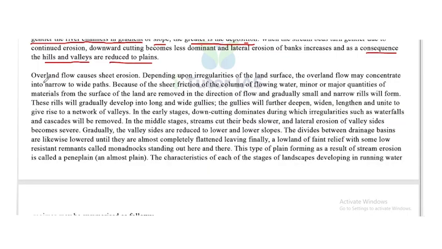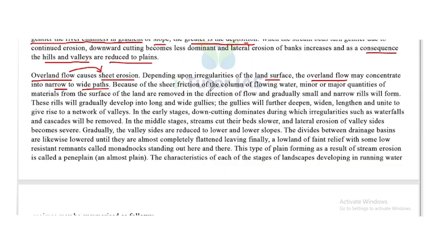Now, overland flow causes sheet erosion. Depending upon irregularities of the land surface, the overland flow may concentrate into narrow to wide paths.